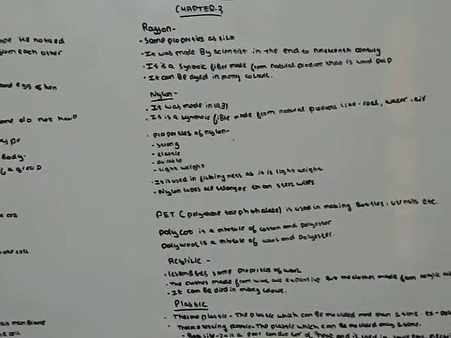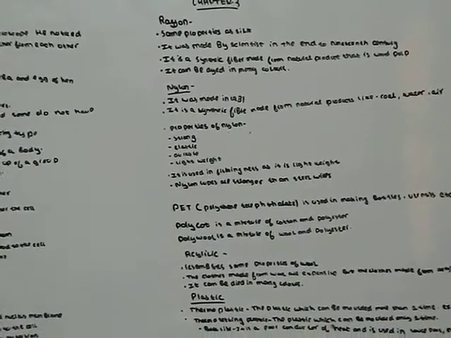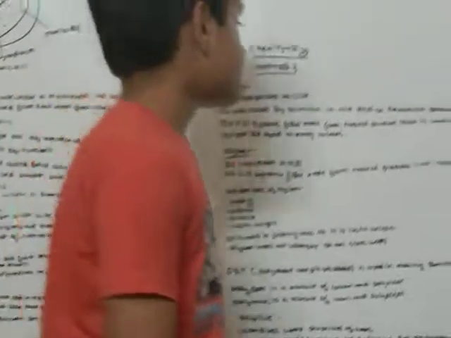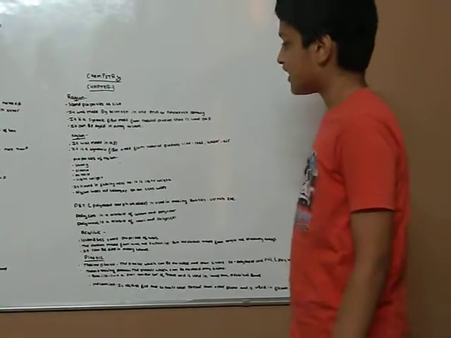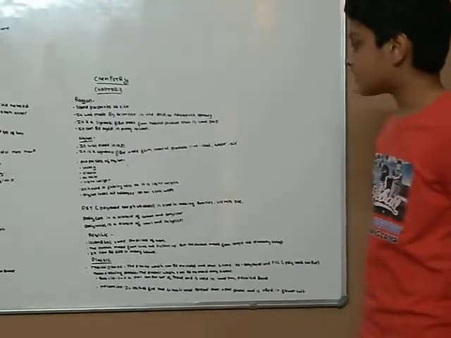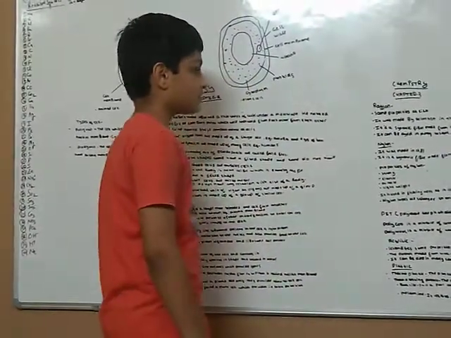about synthetic fibers. Synthetic fibers are the fibers which are made up of chemicals. In this chapter, we will study about some of the synthetic fibers which are rayon, nylon and acrylic. First, we will start with rayon.